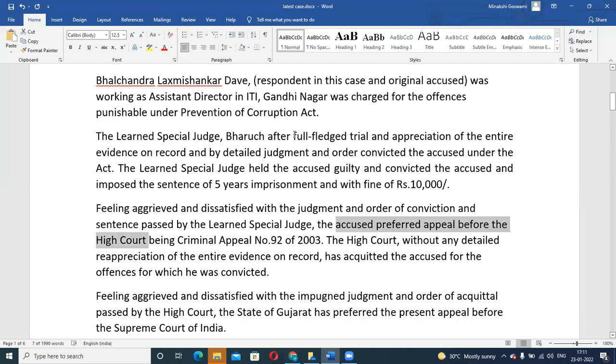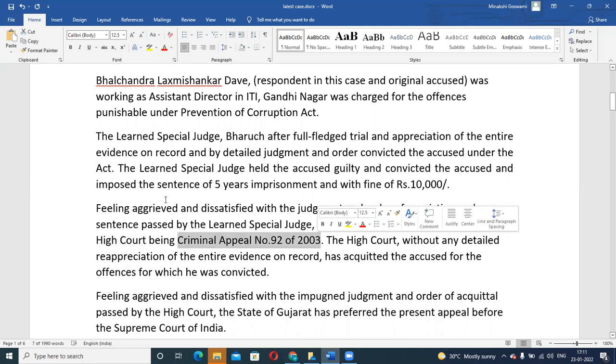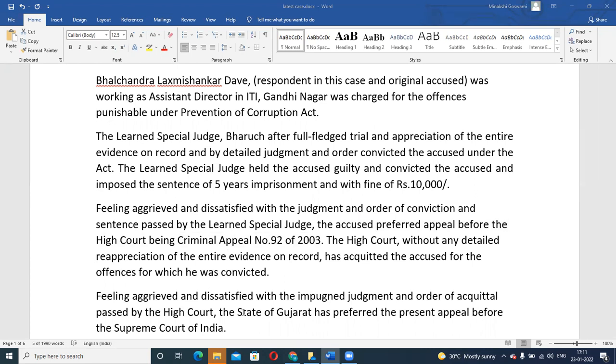Because he was not satisfied with the trial court decision, giving him 5 years of imprisonment plus a 10,000 rupees fine, he approached the High Court of Gujarat by way of criminal appeal number this. If you are willing to read the High Court case also, you can simply go to the High Court website, put this number and get access to it.